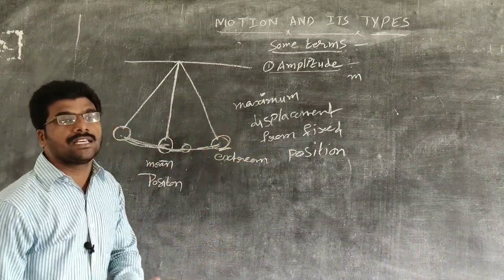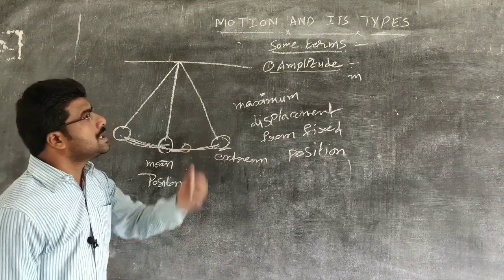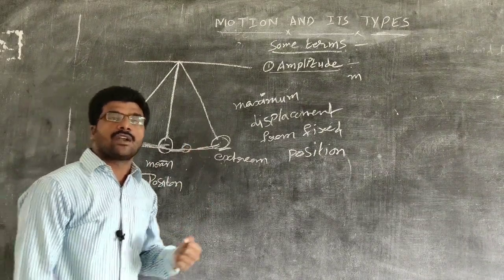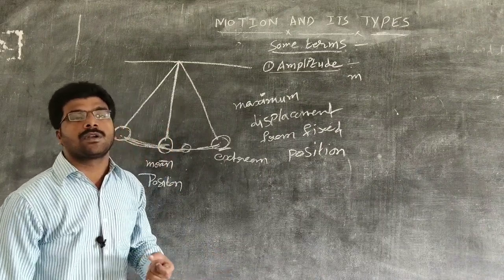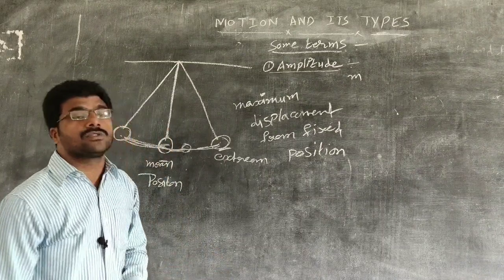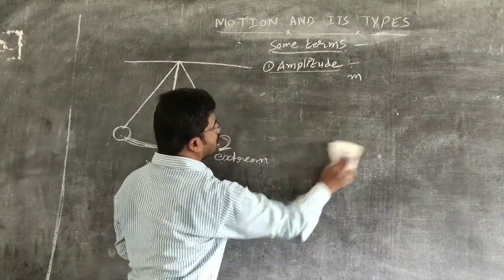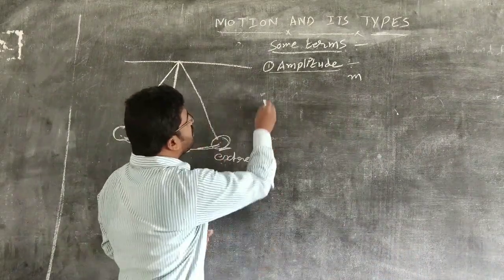Now coming to another term related to the simple pendulum, that is oscillation. When we say the bob completes one oscillation, there is a condition.